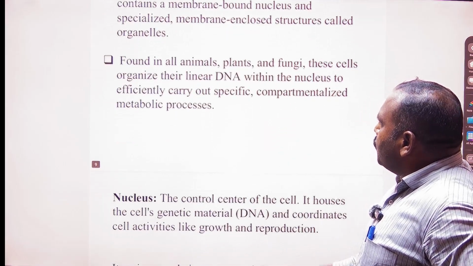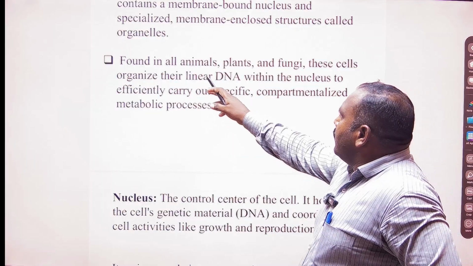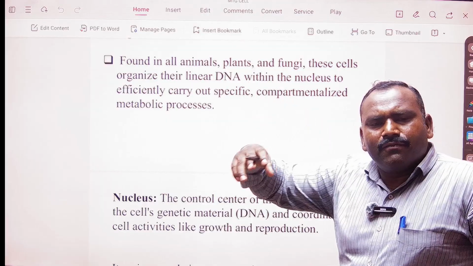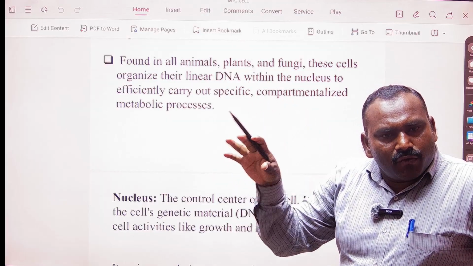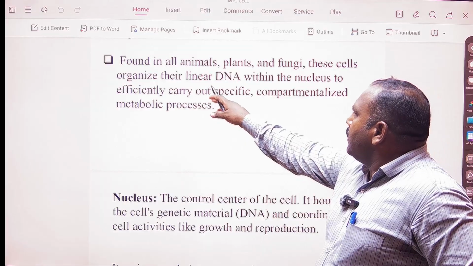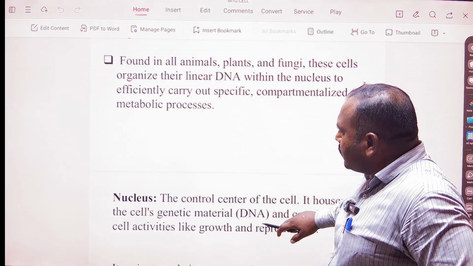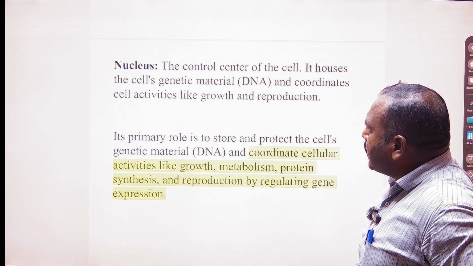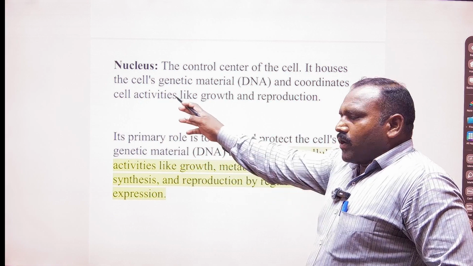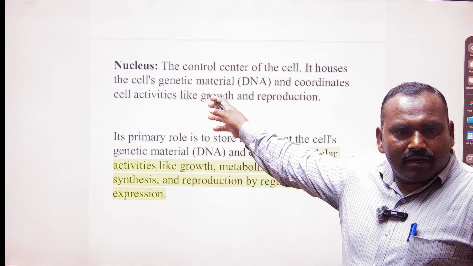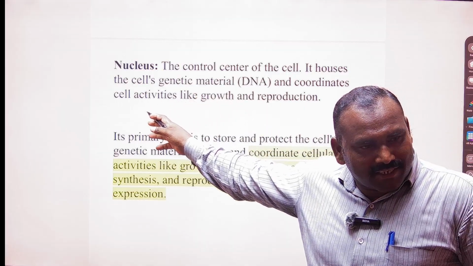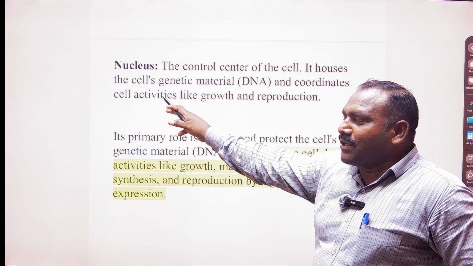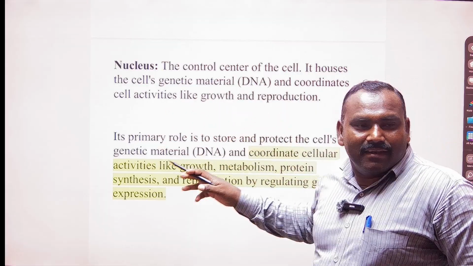The nucleus is found in animals, plants and fungi, in the different developed eukaryotic cells, where you will find the DNA and other cell organelles, whereas in the prokaryotic cells, a very simple structure is there. As I told you already, the nucleus is supposed to be the control center of the cell and houses the cell's genetic material.